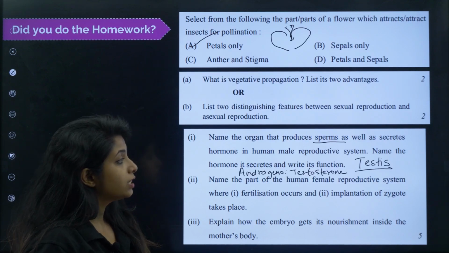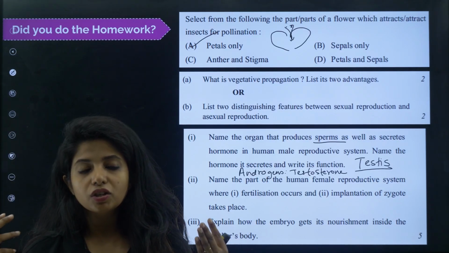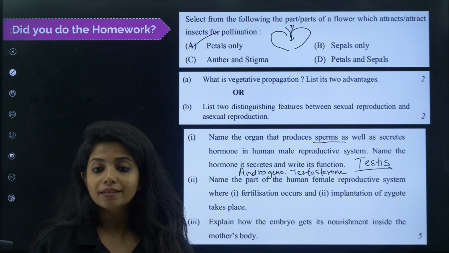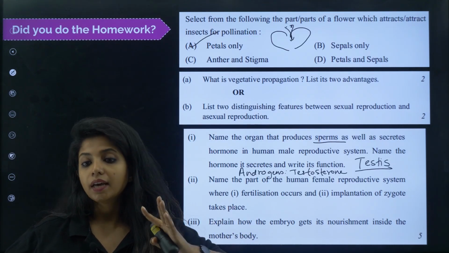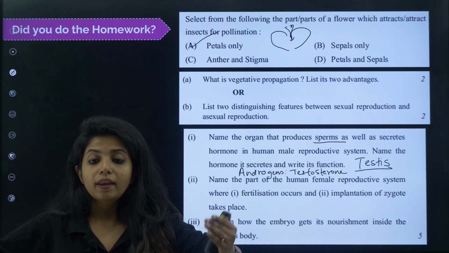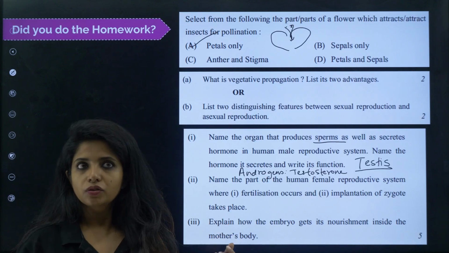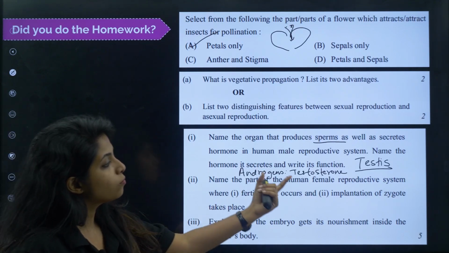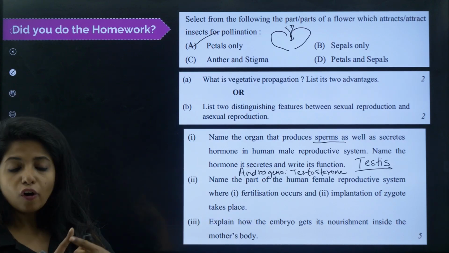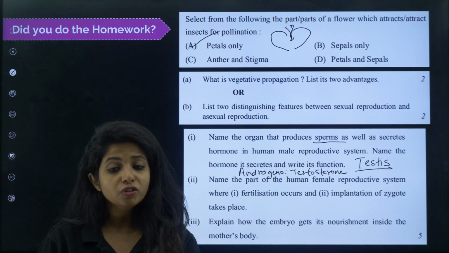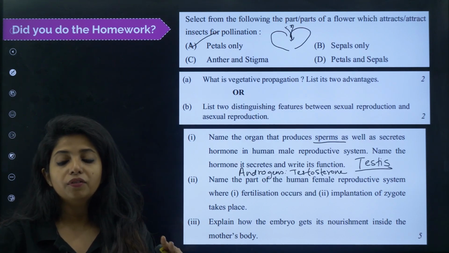Okay, name the hormone it secretes and write its function. What is the function of testosterone? It maintains the male secondary sexual characteristics. If the male does not have secondary sexual characteristics, obviously it becomes difficult in the adolescent phase and also for the sexual activity to be continued, right? So all these are its functions. So if hormones are not there, sperms won't be produced. And also, one more thing: if hormones are not there, secondary sexual characteristics are absent. Again, that's a problem for the reproductive phase to continue.